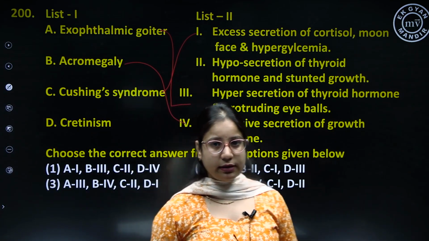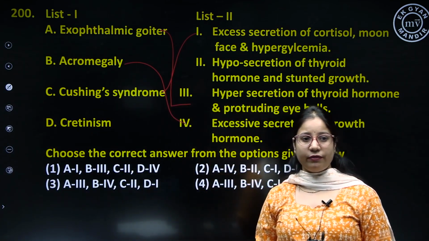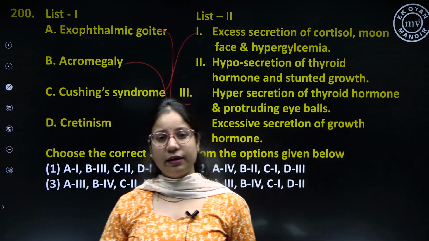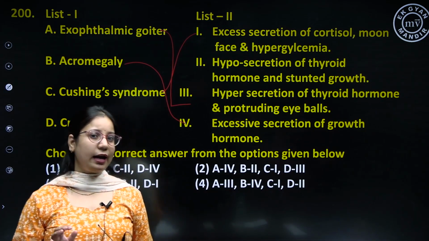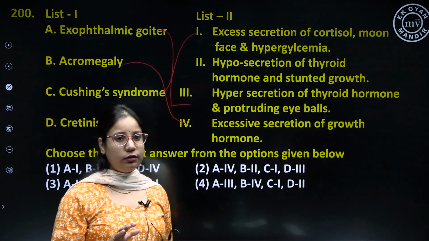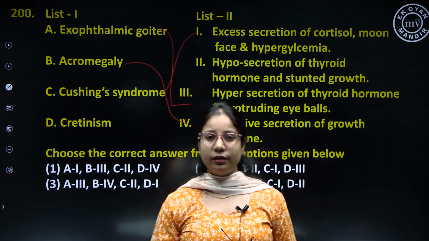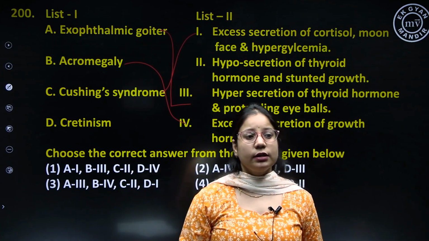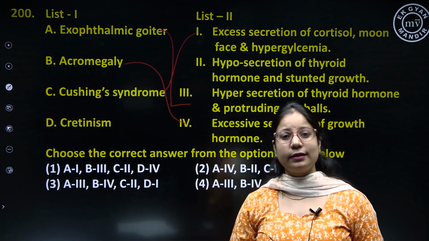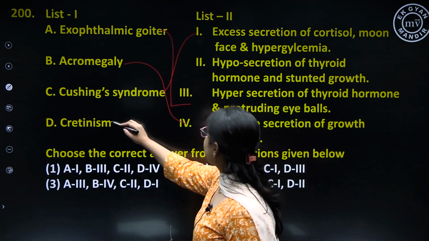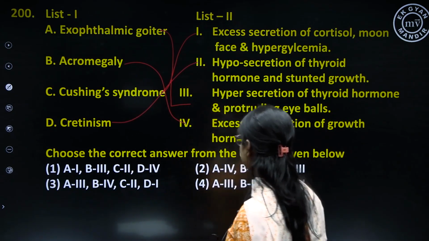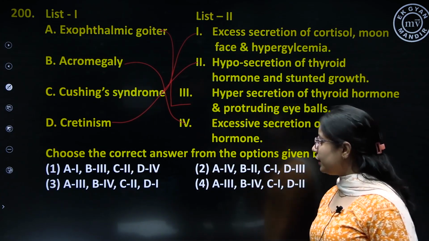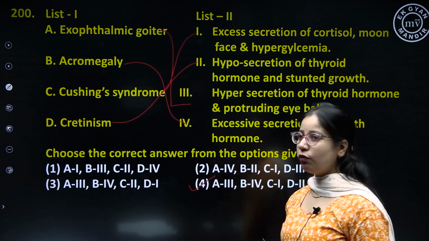Whenever during pregnancy, if a mother suffers from deficiency of thyroid hormone, and in infants also if there is a deficiency of thyroid hormone, then that results into children with stunted growth. They are mentally retarded, their gonads are not properly developed. Such type of a disease is called cretinism. So the correct match for this is 2. So the correct option for 200 is option number 4.